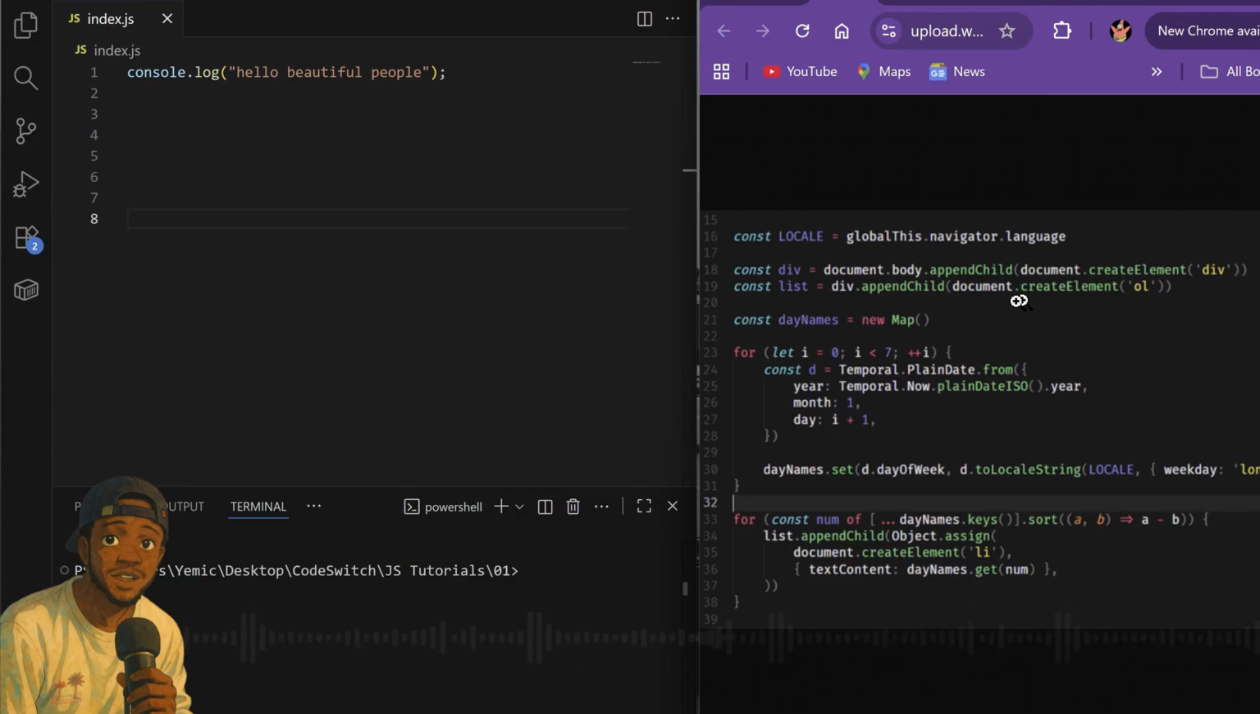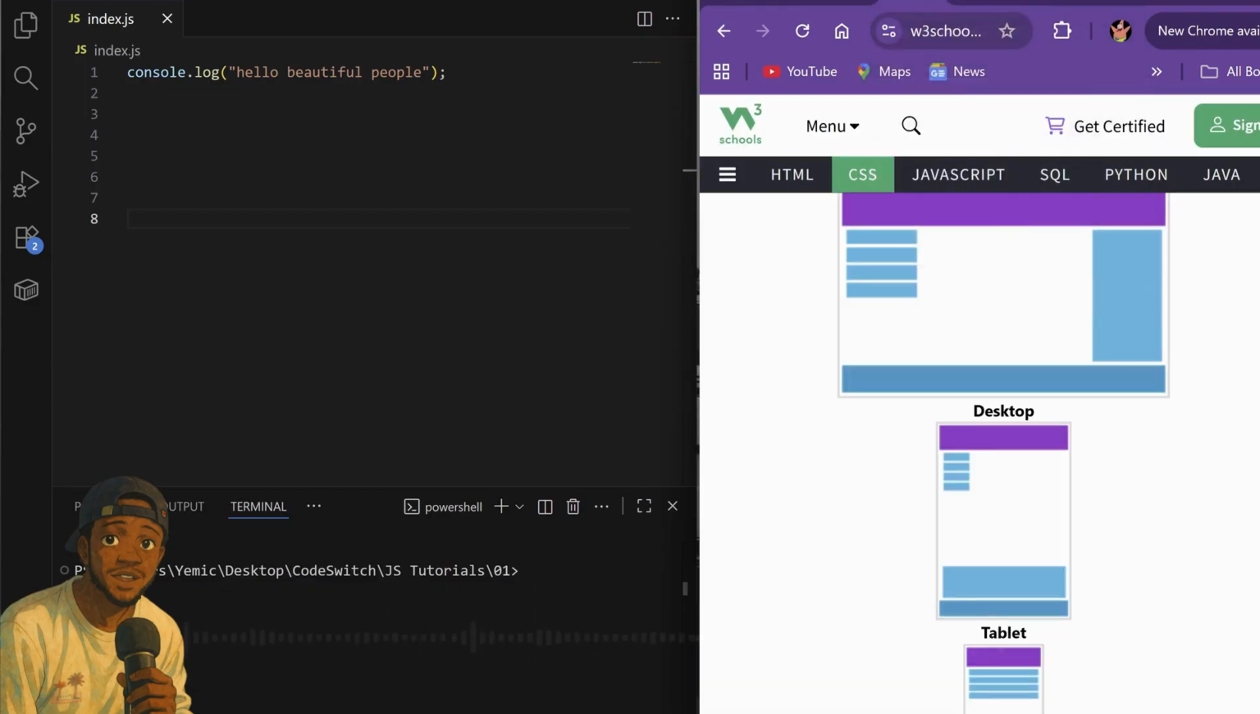Fun fact, you can also use JavaScript to make desktop applications. In fact, the most popular code editor today, VS Code, was written with JavaScript.